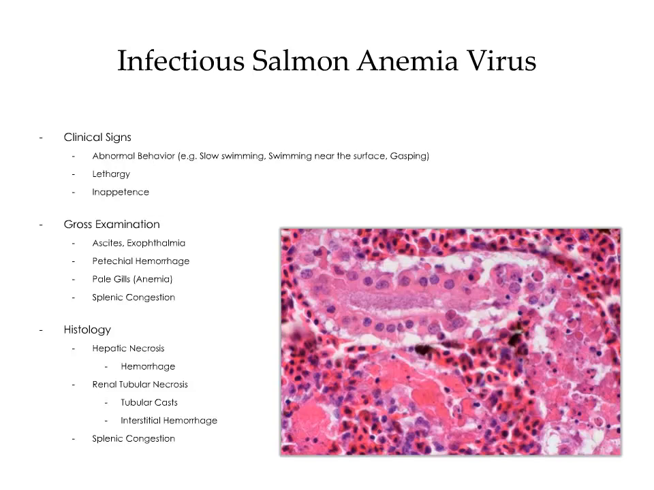Within sections of the spleen, there's generalized splenic congestion. The image on the bottom right is an example of renal tubular necrosis with tubular cast formation.